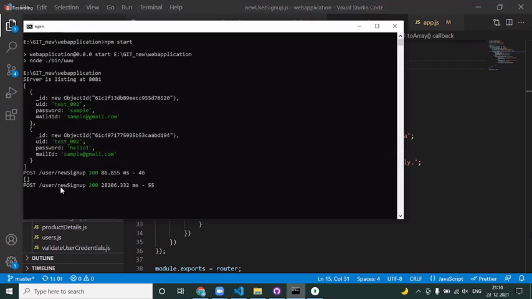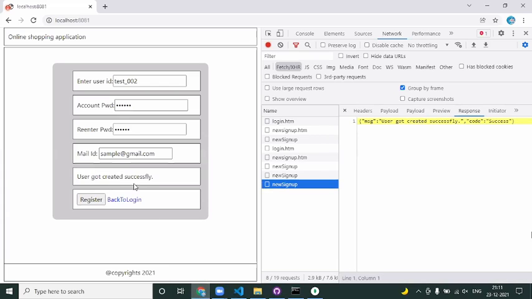Now if you see here, what is the array you got? Empty array. Shreyas, are you clear now? Yes or no? Yes, sir. Okay, so now you got an empty array because you are converting that into an array, right? So now you got an empty array, which means that the user is a new user. Now I said the user got created successfully.